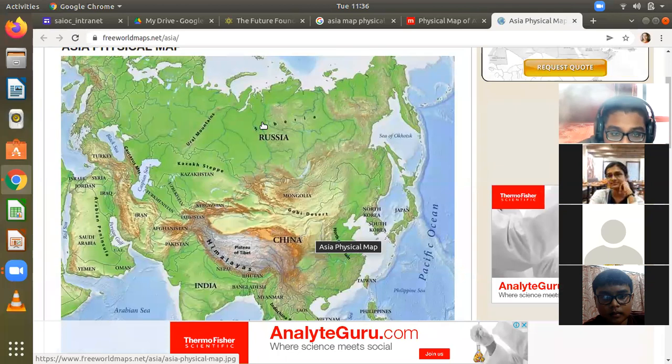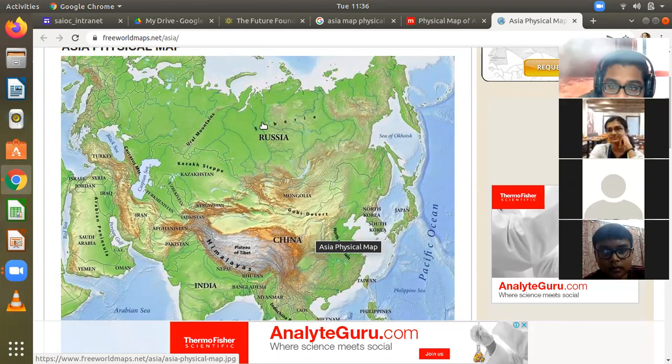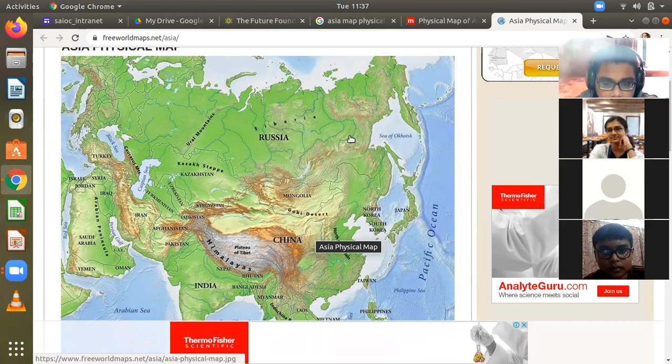Russia. Ma'am, we studied this in class 7, isn't it? We studied this when we were doing Europe. Now we are doing Asia, hence we are doing a recap. Russia is one country which stretches all across the northern part of this big landmass. So Russia has a part of it in Asia and a part goes to Europe.